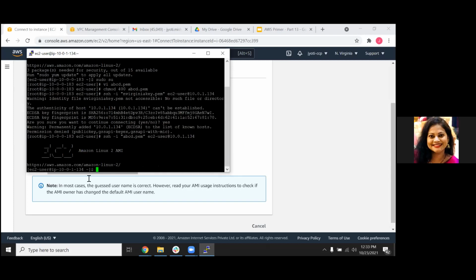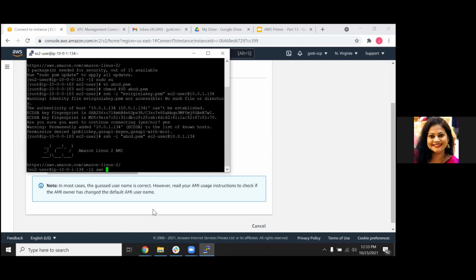Yeah, so now we are connected to our private machine. Remember, you see the IP 10.0.1.134. This is my private instance. Okay. Now let's see from here, are we able to connect to our S3 bucket? Okay. So what we can do is